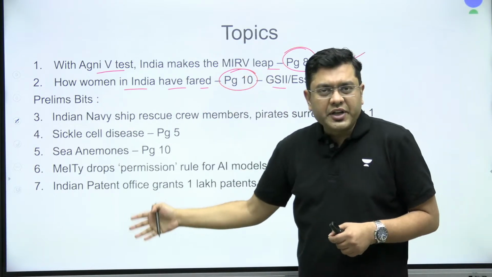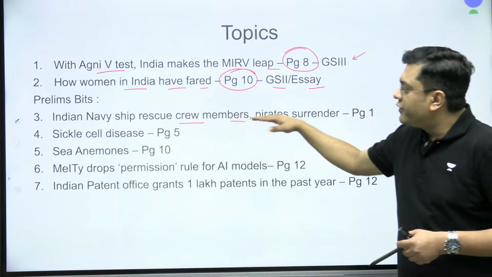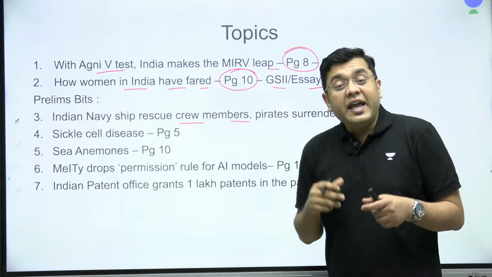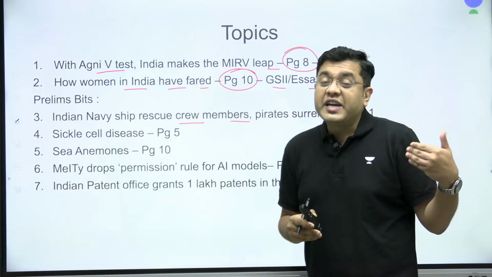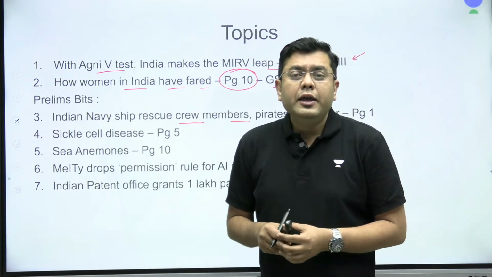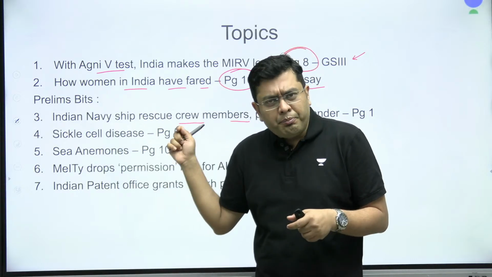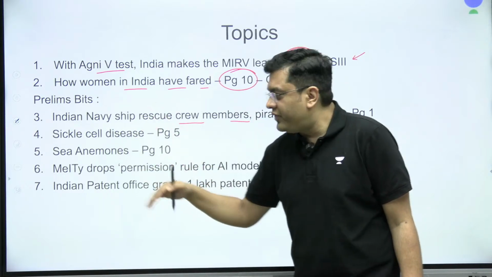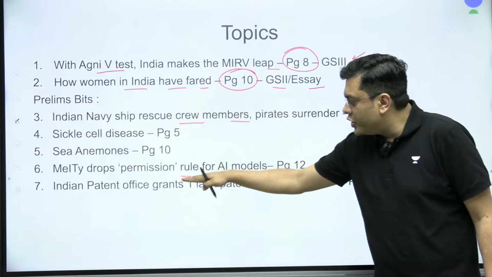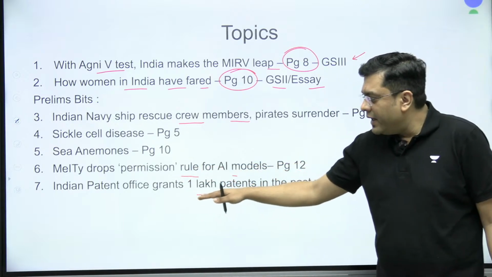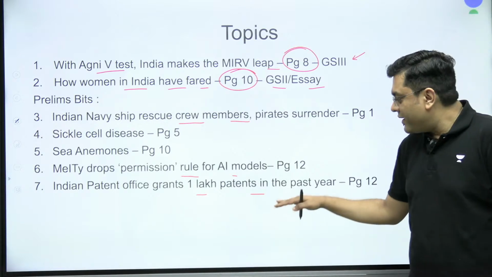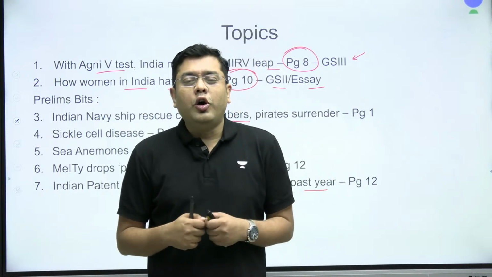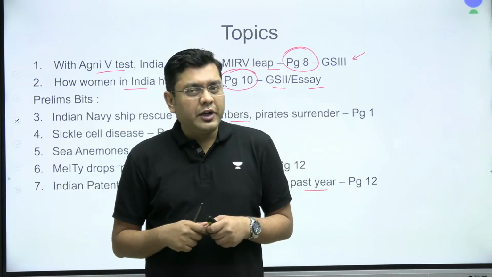Now, certain articles which are relevant for your prelims: Indian Navy ship rescues crew members and pirates surrender. Sickle cell disease, there has been a kind of a cure which has been brought forward by an indigenous company. So we are going to take that opportunity to discuss briefly about what that sickle cell disease is about. Then similarly, we shall be discussing about sea anemones, MeITy drops permission rule for the AI models. And Indian Patent Office grants 1 lakh patents in the past year, which is a record high. What is the implication of that move? It is also something that we are going to discuss.